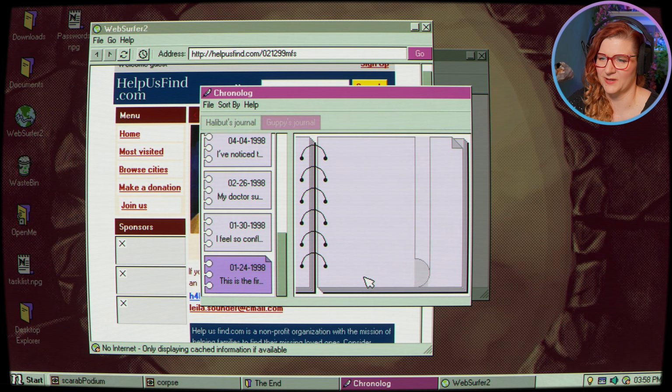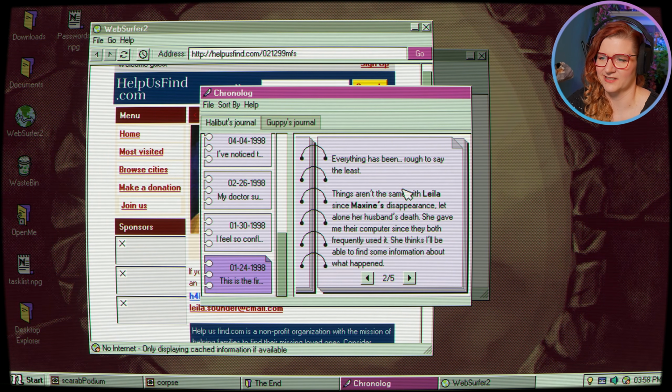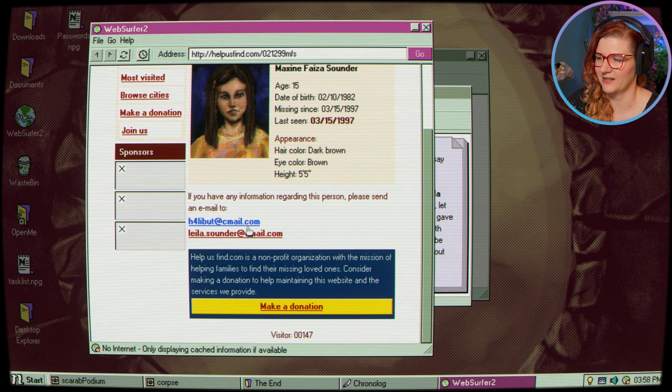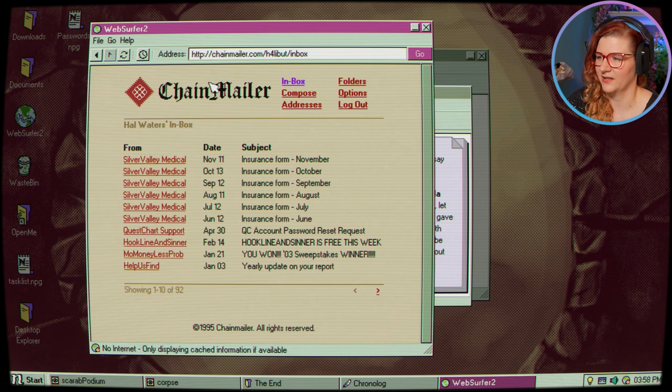Like the way he talks about Layla, you know, since her husband's death and all that. So it's like, wouldn't this be our sister then? We were a baby back then, so we don't even remember that. And yes, the email for Halibut is blue. Chain mailer. Yeah, Hal Walter's inbox. So that's our uncle's email.